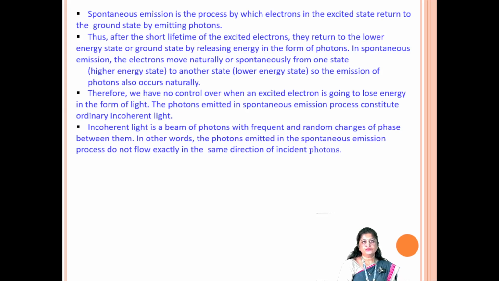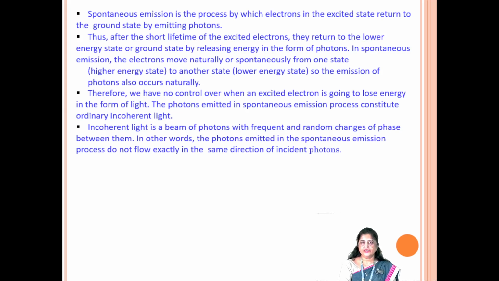Spontaneous emission is the process by which electrons in the excited state return to the ground state by emitting a photon. Thus, after the short lifetime of the excited electrons, they return to the lower energy state or ground state by releasing energy in the form of photons. In spontaneous emission, the electrons move naturally or spontaneously from the higher energy state to the lower energy state. Therefore, we have no control over when an excited electron is going to lose energy in the form of light.